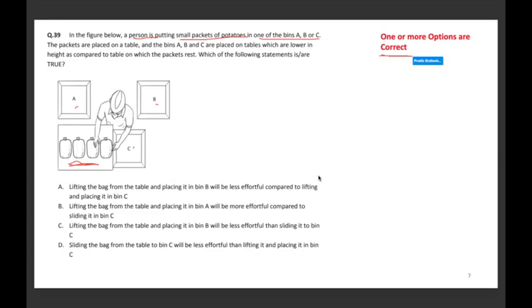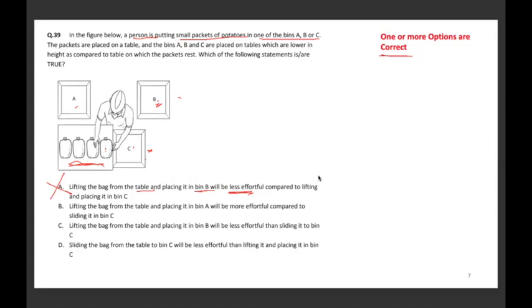Again, one or more answers may be correct. I'll go option by option. A. Lifting the bag from the table, this table, and placing it in bin B is less effortful compared to lifting it and placing it in C. Now, if you see, C is closer to the person, so this is definitely wrong. In fact, it will be more effortful to keep this packet in bin B compared to bin C.